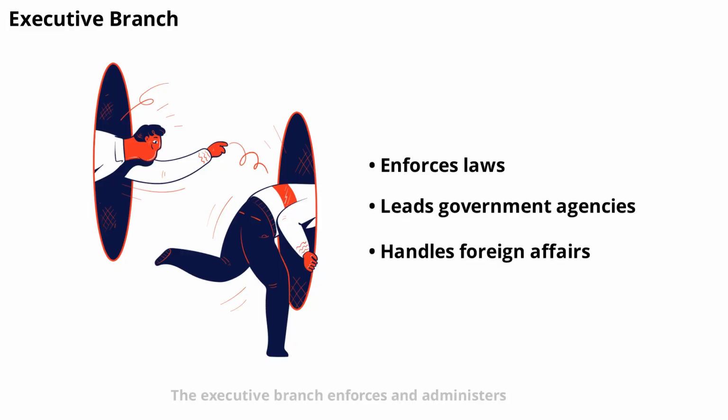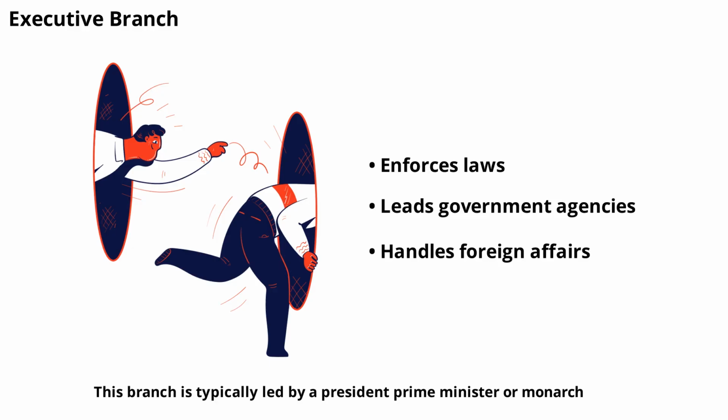The executive branch enforces and administers the laws passed by the legislature. This branch is typically led by a president, prime minister, or monarch, depending on the country. The executive oversees government agencies, implements policies, and manages day-to-day operations.